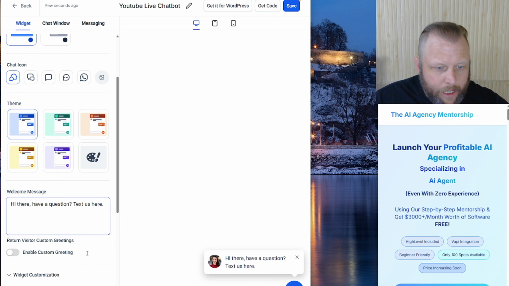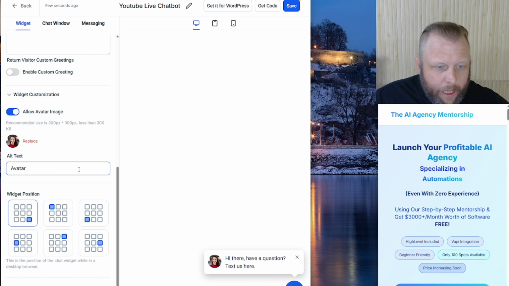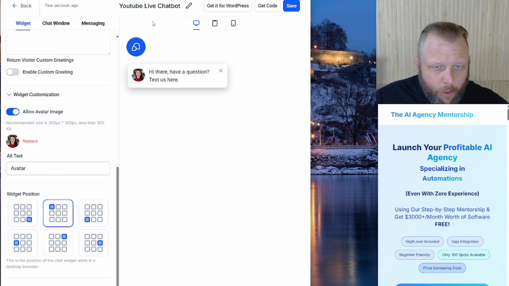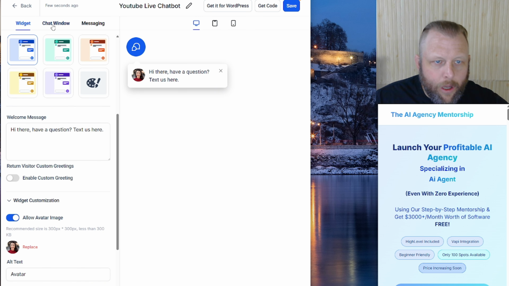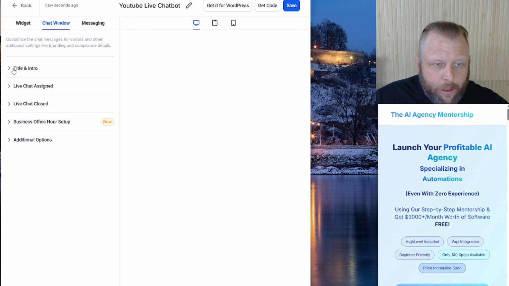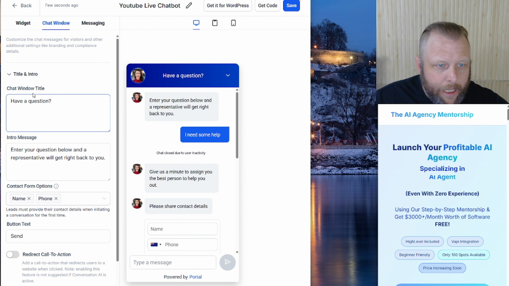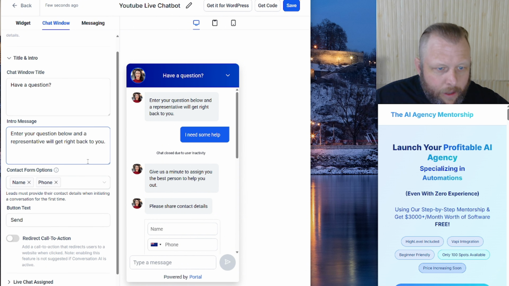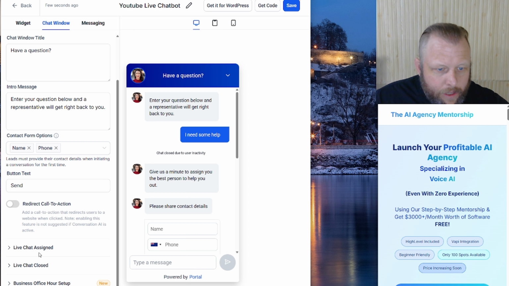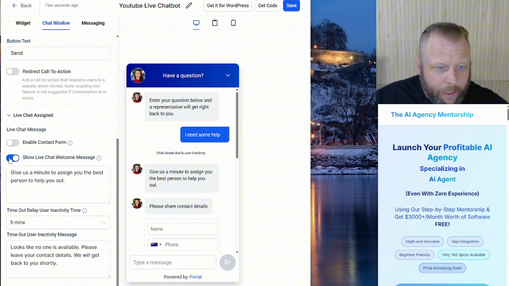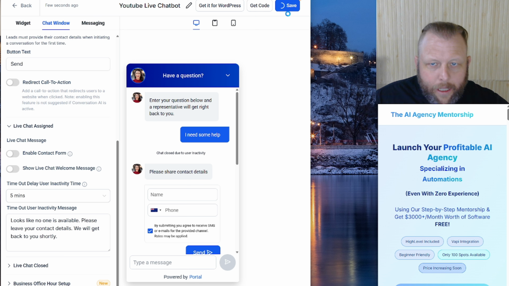The website customization, the avatar, and I just want it to be displayed. Does it display in the middle? No, it can't be displayed in the middle. I'm going to make it displayed in the top right like this, just to share it in the screen better. For the chat window, the title is going to be "Hi there, you have a question", live chat assistant. I'm not going to have that, and that's all we really need.